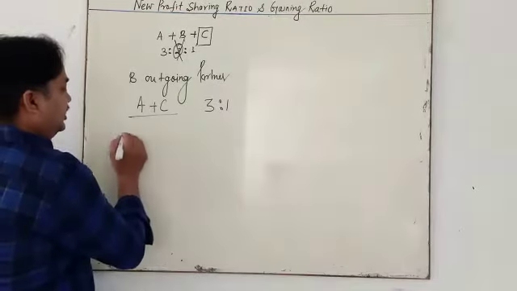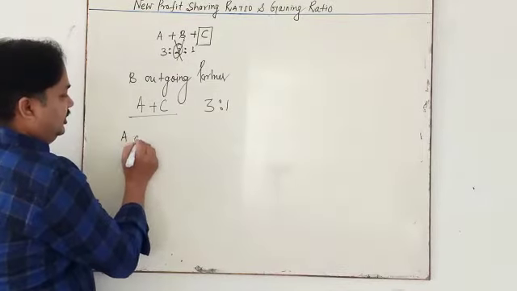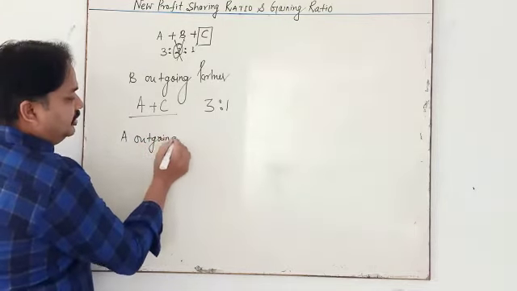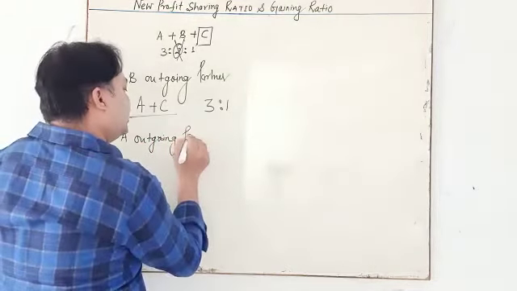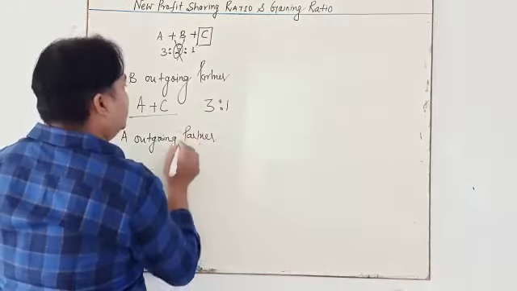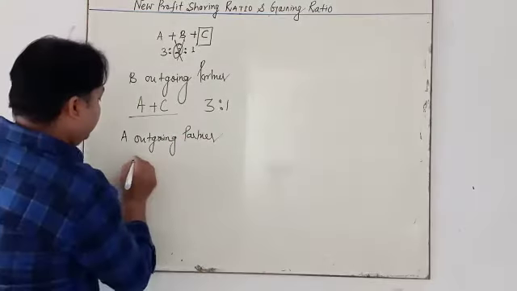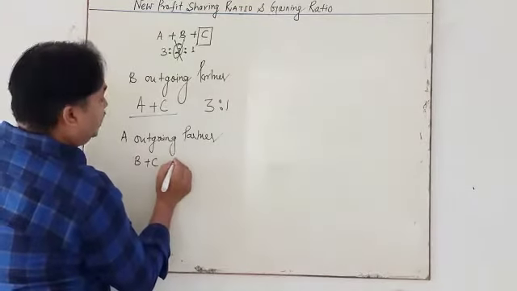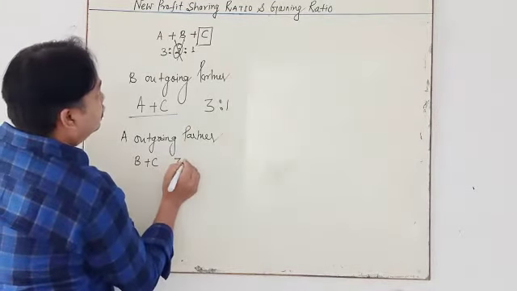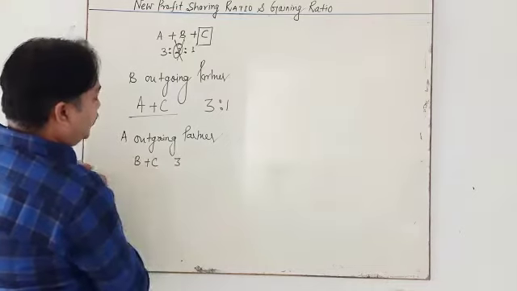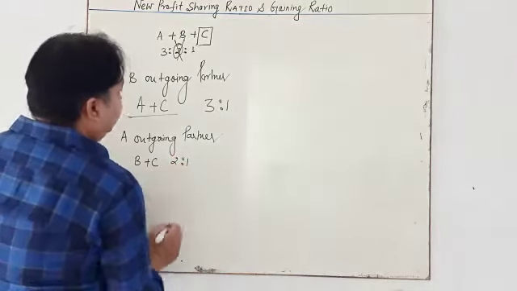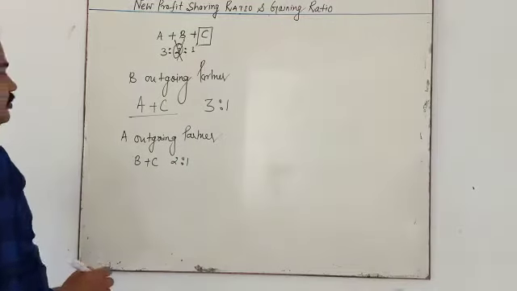Suppose A is the outgoing partner. Then the ratio of B and C is 2 is to 1, from the 3 is to 2 is to 1. Okay, when C retires, what will happen?